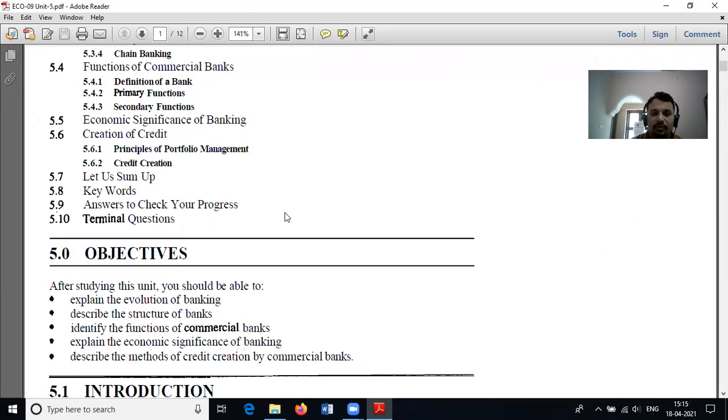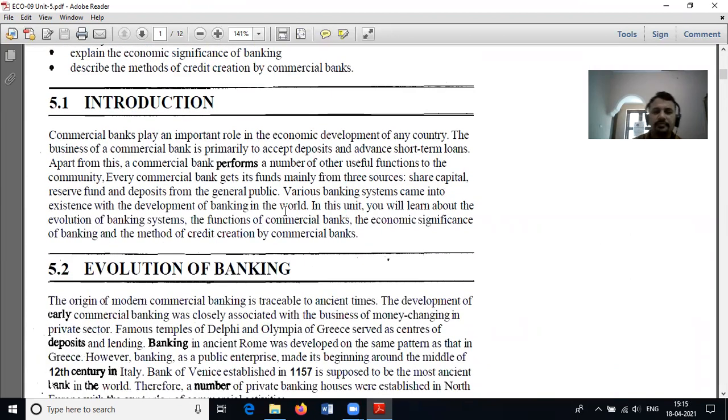Next, we can move to banking. As we know, a bank is a financial institution which deals with depositors and lenders. It is a liaison between creditor and debtor. Commercial banks play an important role in the economic development of any country. Evolution of bank.